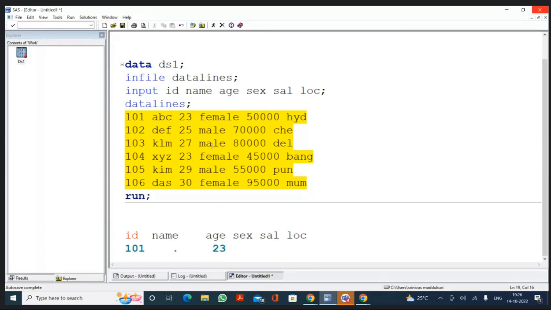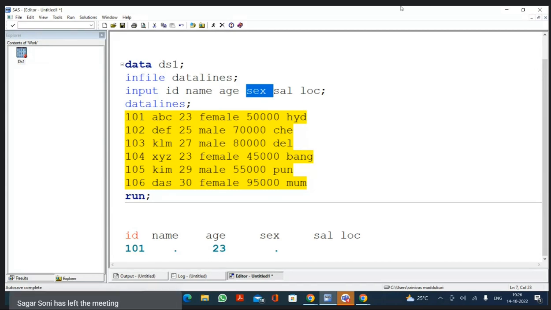Okay. And then after that, again, we have a data like this one. Now, this female should go to which variable? Sex. But according to this program, sex is a numerical variable, but the data is character data. It cannot understand it. So what is going to happen now? You will get a dot symbol or a period symbol. Because according to this program, sex is a numerical variable, but the data is character data. So a numerical variable cannot read character data.